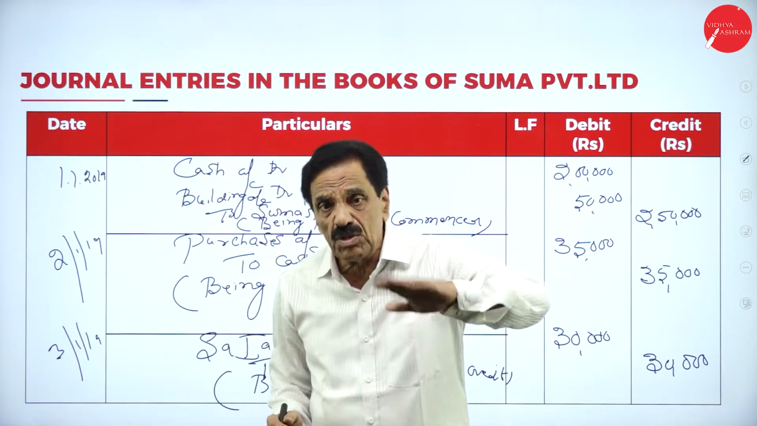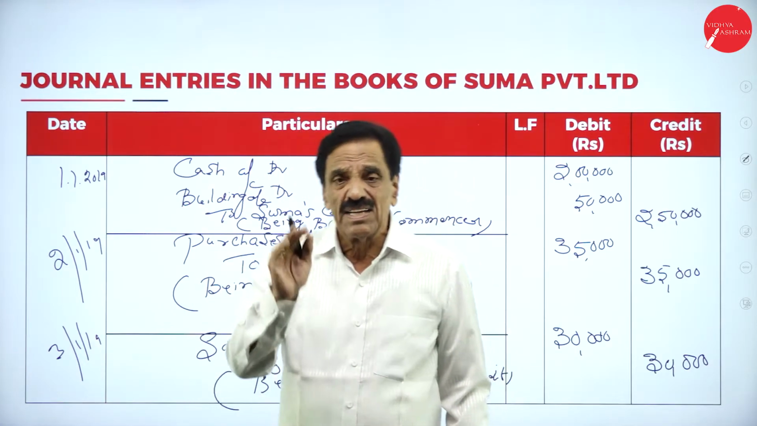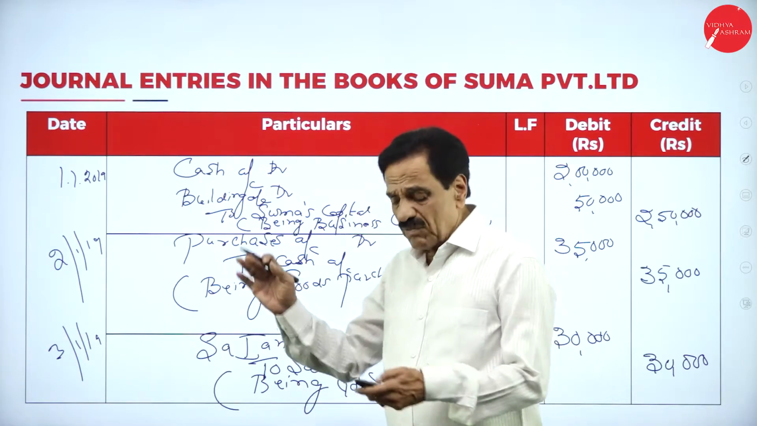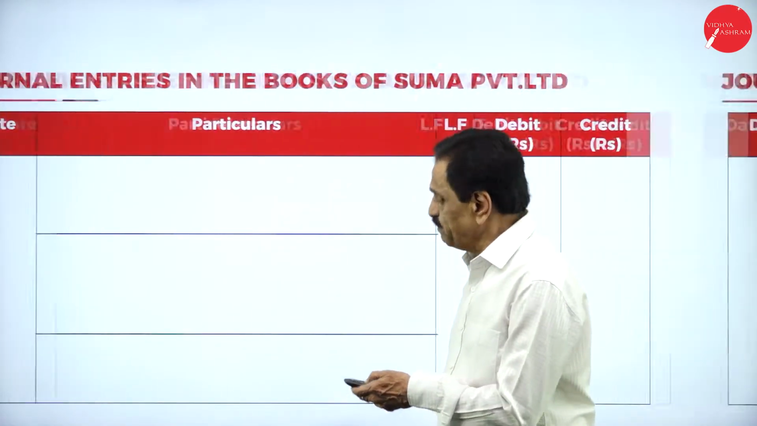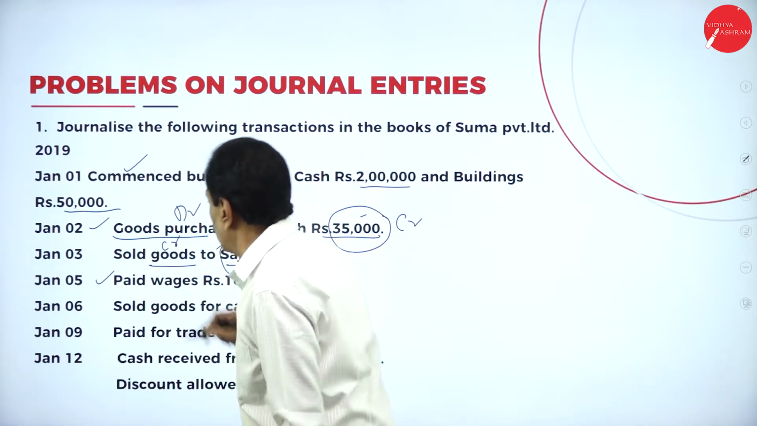What is going out from you? Goods. That should be credited. Who is the receiver? Sajan. His account should be debited. So three entries are over. We move on to the next entry. On 5th now.